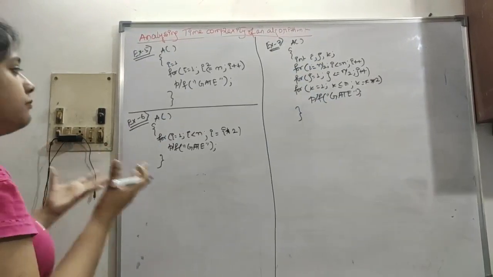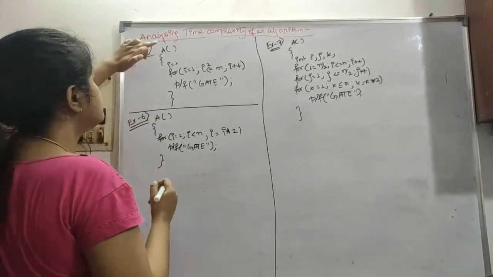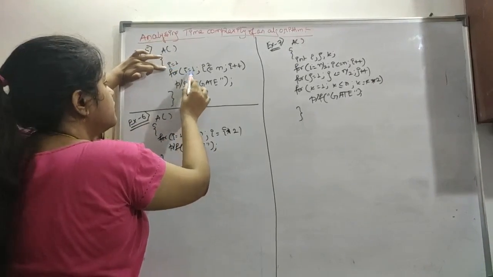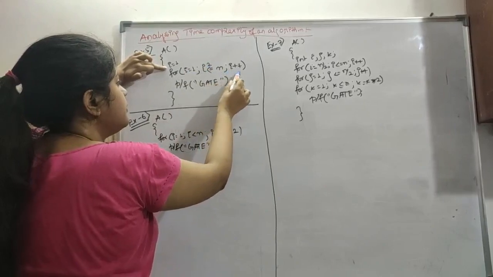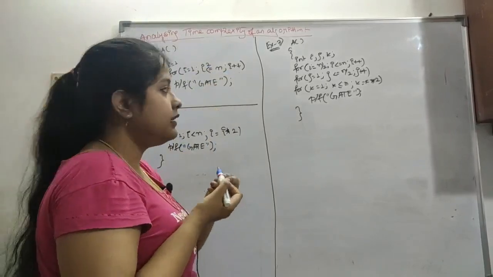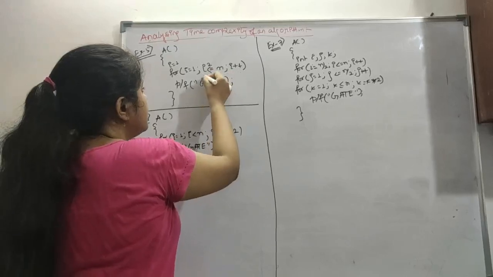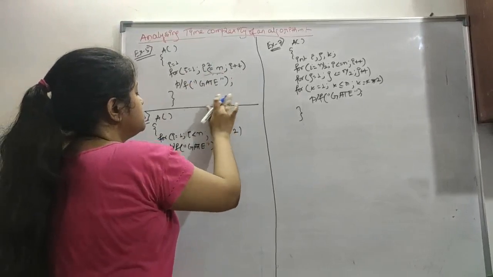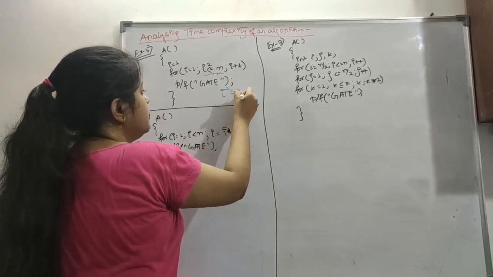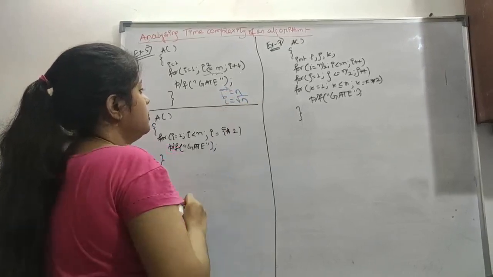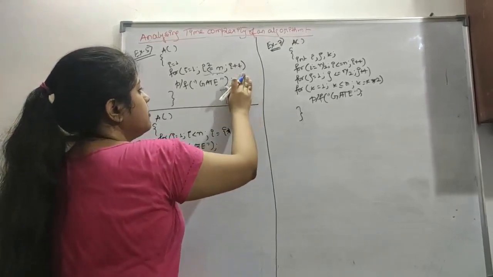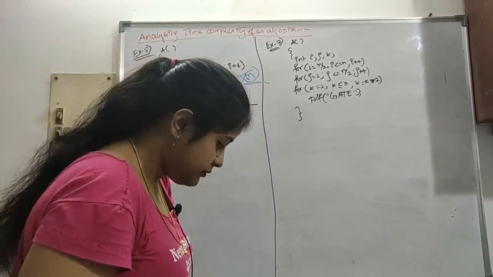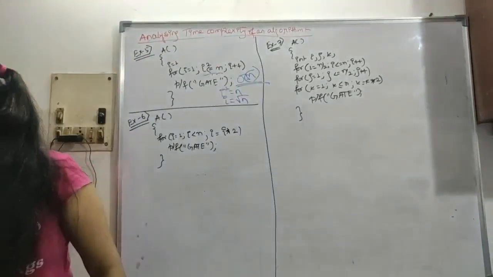So these are the next few examples I have taken. So let's see. Here a is a function. I is 1. For I equals to 1, I square is less than equals to n, I plus plus, printf. So what will be the time complexity? Here you can see that I square equals to n, means I is equals to root over n. So here our time complexity is coming as root over n.